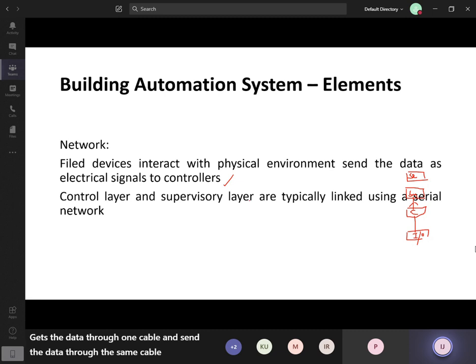So the same cable is used to send the whole data and receive the whole data. So normal serial networks will be used. If you want to refer more, I have given you a note on PLC communication. I have mentioned serial communication, how it works, and some examples. Even our USB cable or Ethernet cable will act as a network cable, or sometimes it will act as a serial cable.